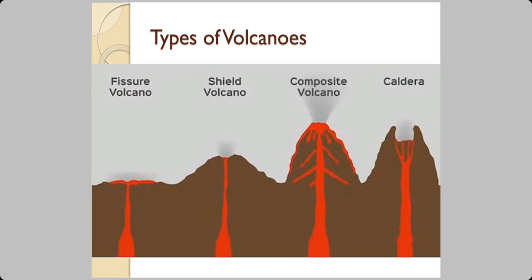This diagram shows four types of volcanoes in the same diagram, to give you a good idea of what we are talking about. We did not talk about fissure volcano, but we did talk about shield volcano, composite volcano, and caldera. Look at the missing top on the caldera.